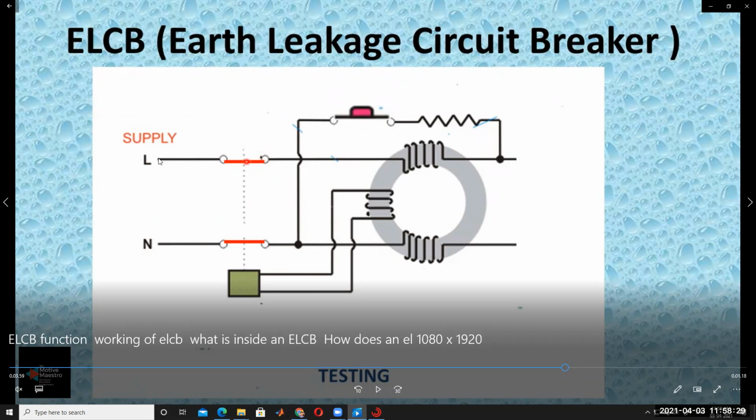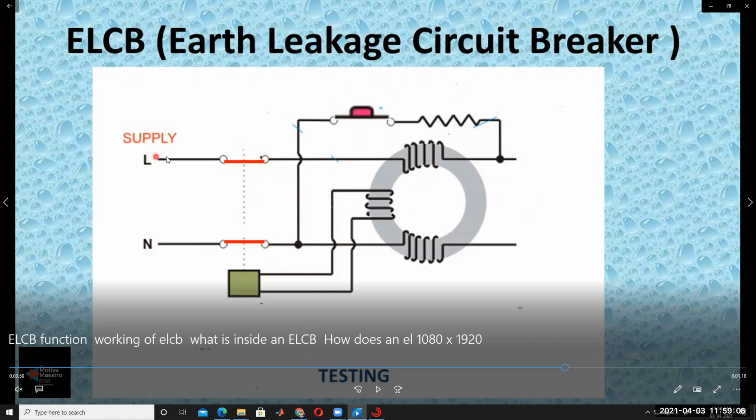The current coming from the phase in this direction generates some amount of flux by coil 1, and then the current passes through the switch to the neutral. That means no current is passing through coil 2. What is the current in coil 2? It is 0, because of the open circuit.